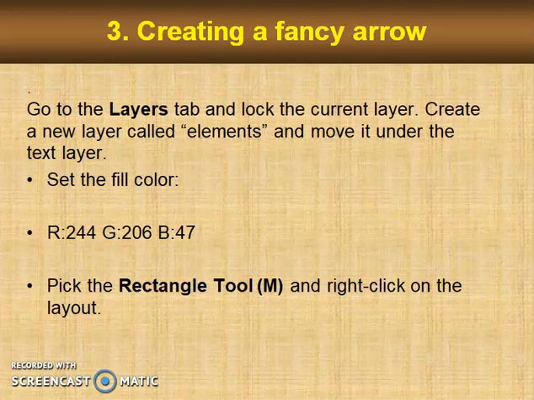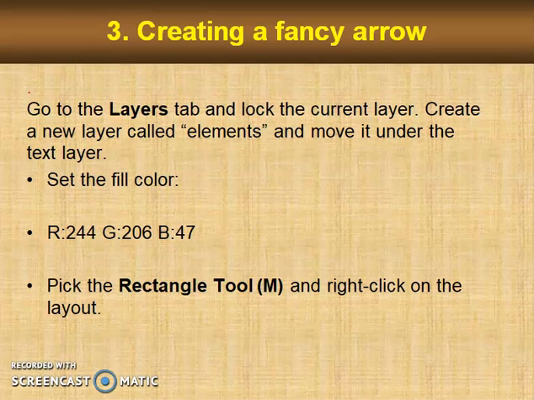Creating a fancy arrow. On the details, let's add an arrow behind is. Go to the layer tab and lock the current layer. Create a new layer called elements and move it under the text layer. Select the fill color: red value 244, green value 206, blue value 47.